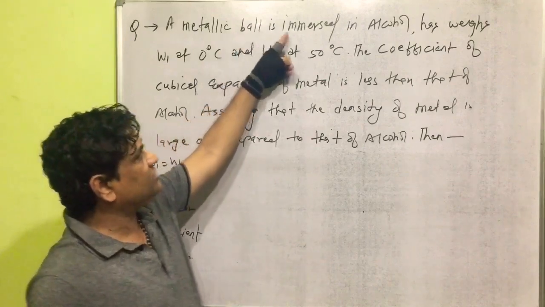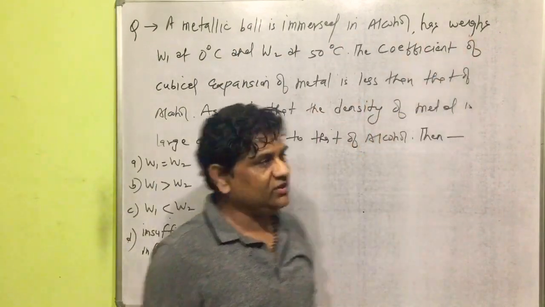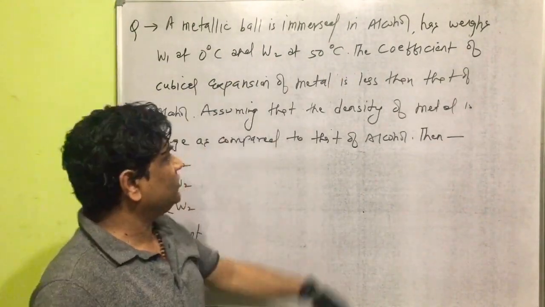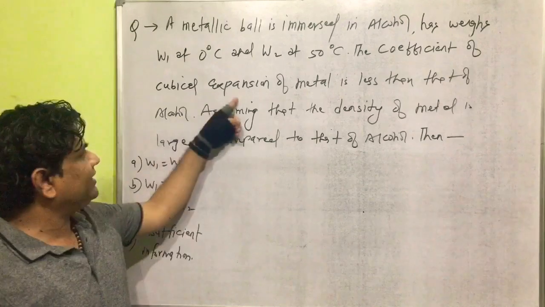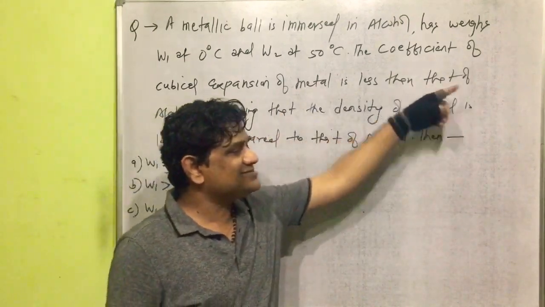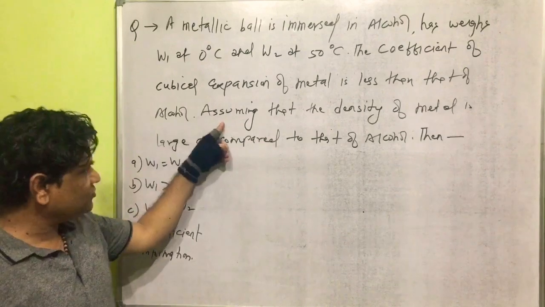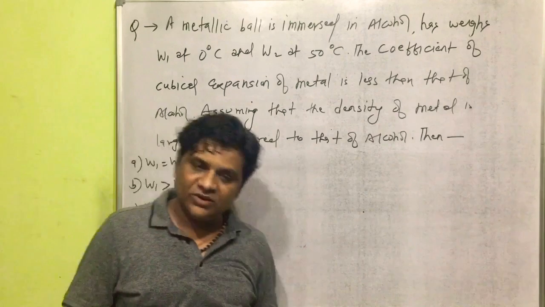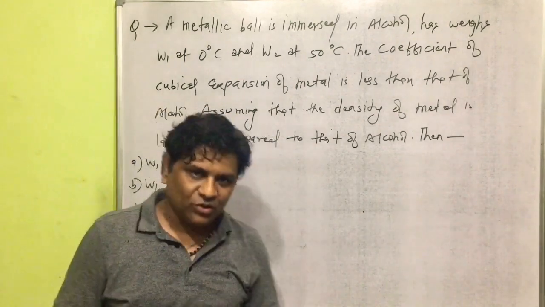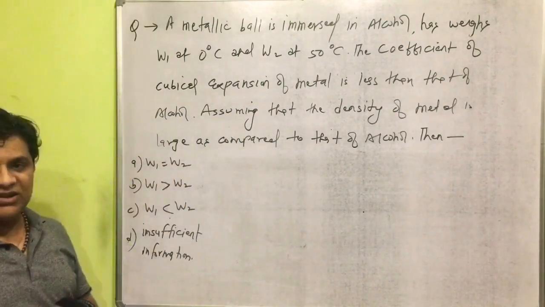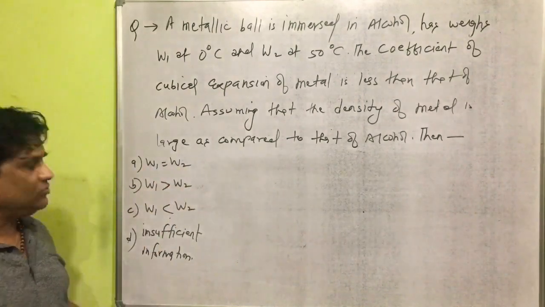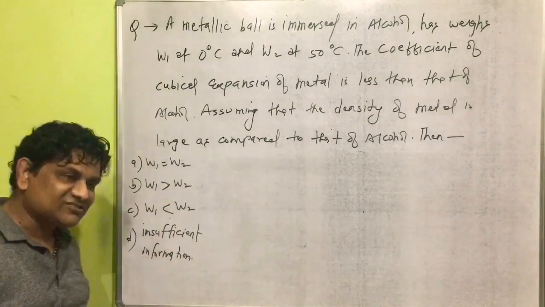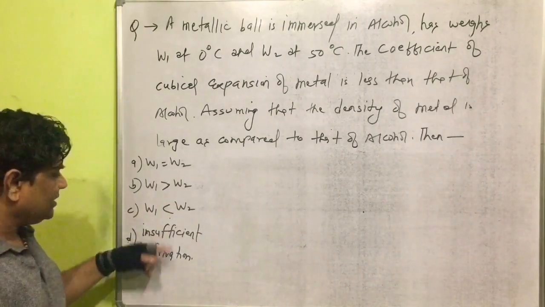A metallic ball immersed in alcohol weighs W1 at 0 degrees Celsius and W2 at 50 degrees Celsius. The coefficient of cubical expansion of the metal is less than that of alcohol. Assuming that the density of the metal is large as compared to that of alcohol, then, as you know, there are four options given on the board: W1 is equal to W2, W1 is greater than W2, W1 is less than W2, and the last one is insufficient information.